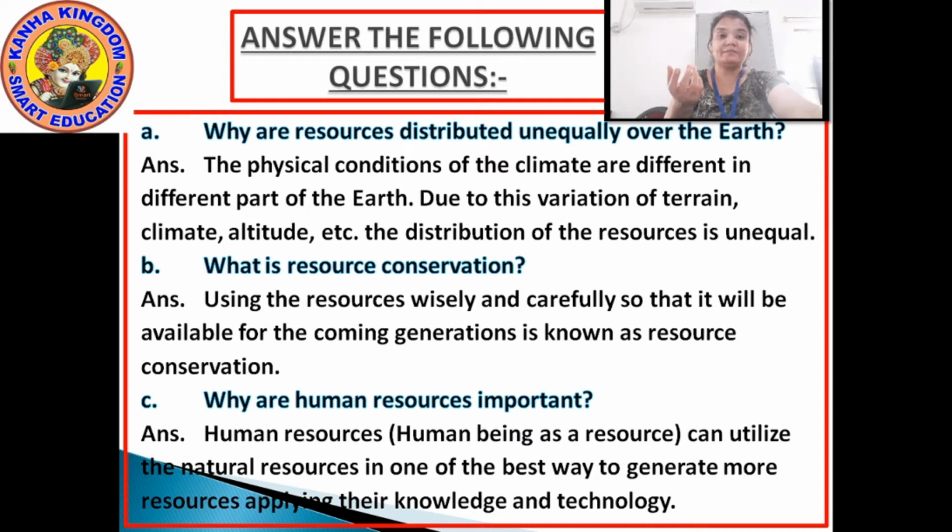I repeat the answer again. The physical conditions of the climate are different in different parts of the earth. Full stop. Due to this variation of terrain, terrain means T-E-R-R-A-I-N, not train.